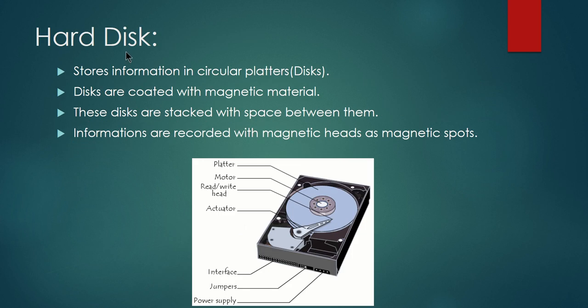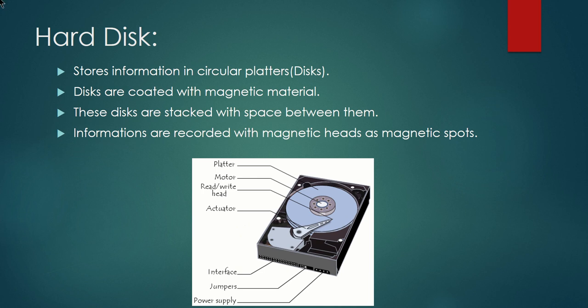First, let us talk about the hard disk. You must already be aware of what a hard disk is, right? The hard disk is the permanent storage available in your computer, and all the files, everything you store in a computer, will be stored in your hard disk only. When you go to My Computer and click on C drive, D drive, those are nothing but the partitions of a hard disk. So the hard disk is one of the permanent storage devices.